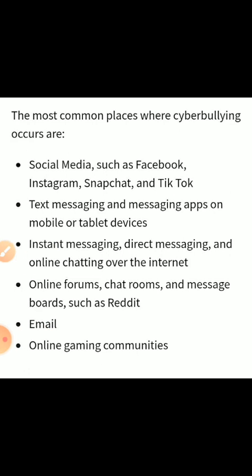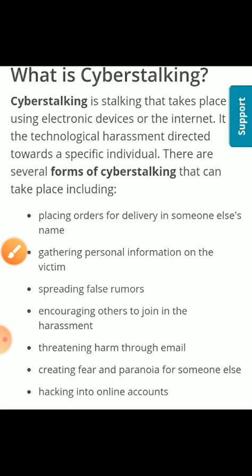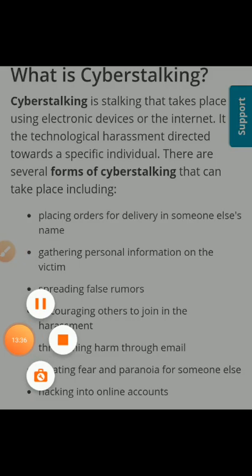Now look at the most common places where cybercrimes occur. First, social media like Facebook, Instagram, Snapchat, TikTok and the like. Second, text messages or message apps on mobile or tablet. Then instant messaging, online chatting over the internet, online forums, chat rooms, message boards like Reddit, email, and online gaming communities. They are always the places where cyberbullying happens.